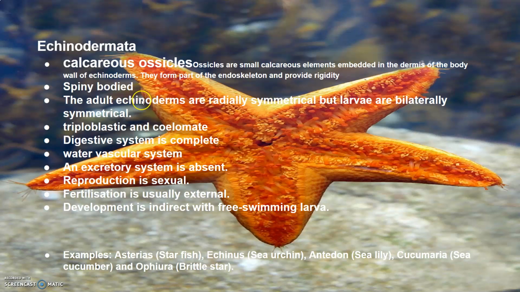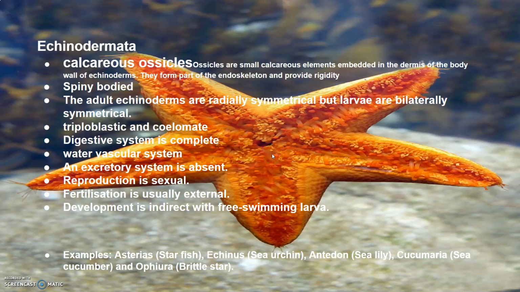The adult echinoderms are radially symmetrical, but their larvae are bilaterally symmetrical. They are triploblastic and coelomate animals, and the digestive system is complete with the mouth on the lower ventral side and the anus on the upper or dorsal side. You can see here this aperture. This is the ventral side, and the opposite will be the dorsal side.